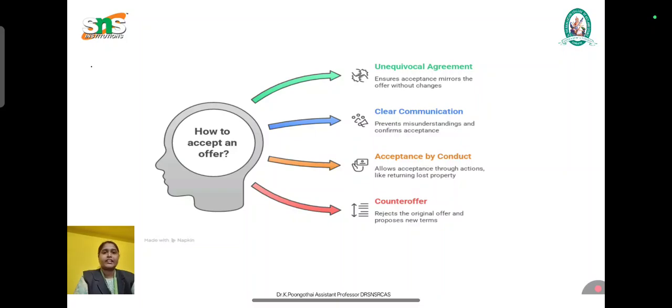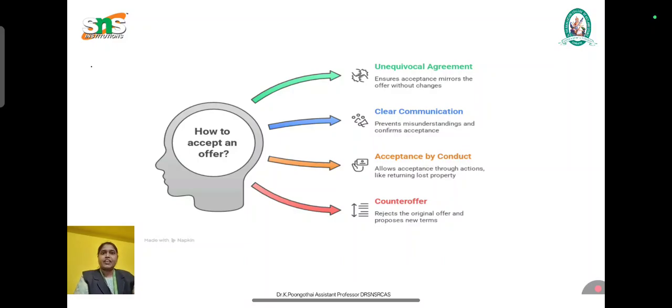The next one is conditional acceptance. In this acceptance, some conditions are specified, so it is subject to condition and is not a valid acceptance. Now, communication of offer and acceptance: an offer is completed when it comes to the knowledge of the offeree. Acceptance is completed as against the offerer and the acceptor.